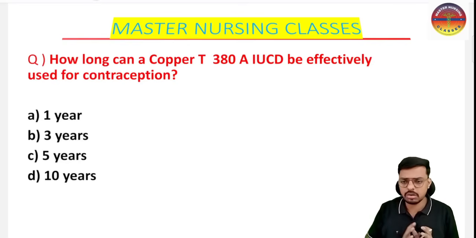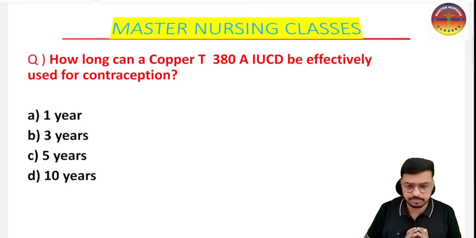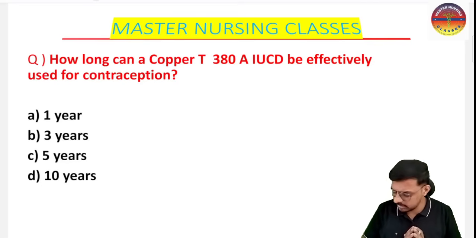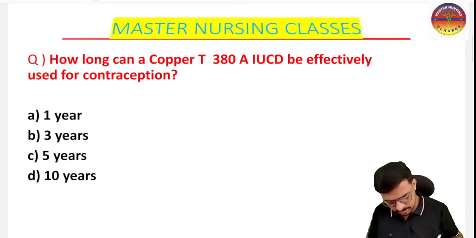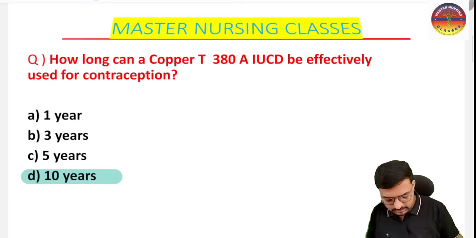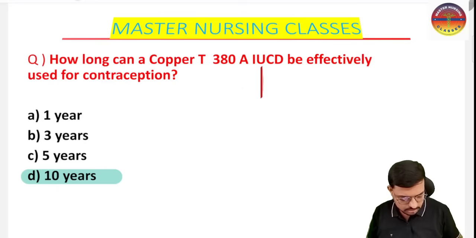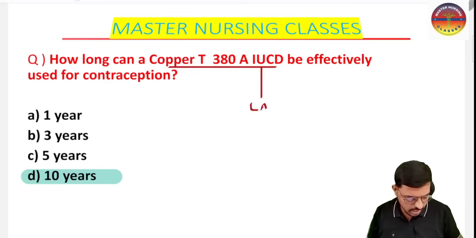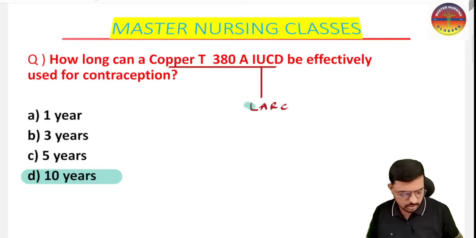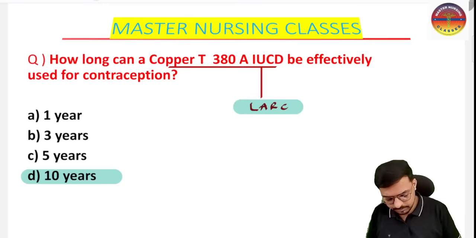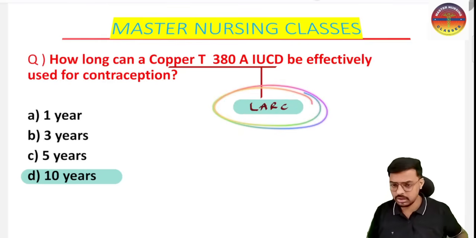How long can a copper T380A IUCD be effectively used for contraception? Once we insert it, for how many years can we use this particular copper T380A? Yes, very nice of you. Once we insert it, it can be used for a duration of 10 years. This is very important. That is the reason all the IUCDs, especially the copper IUCDs, come under the LARC, the long acting reversible contraceptives.